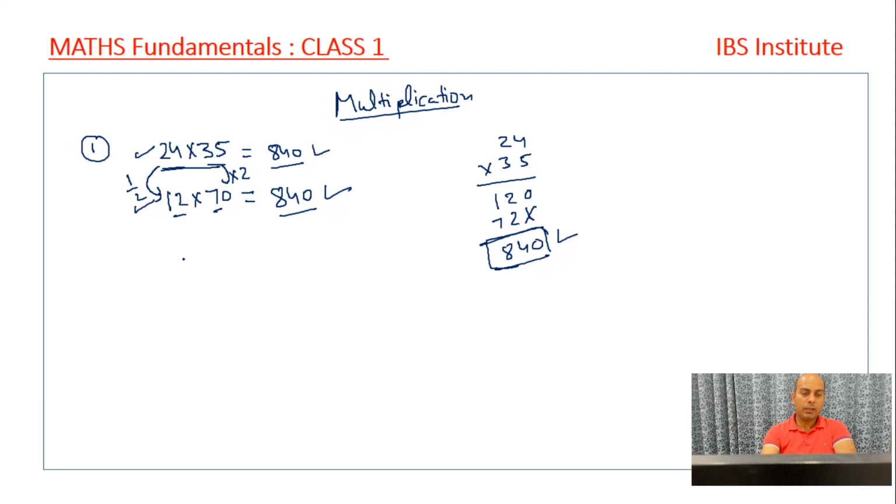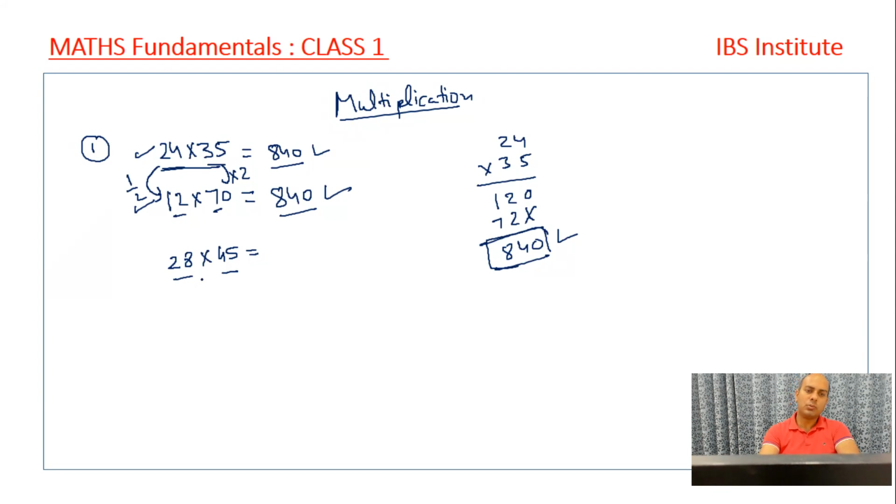Clear? Here I take one more example to make a better understanding. Say I'm going to multiply 28 into 45. Now in this multiplication, I don't know the table of 28, and I don't think that you might be knowing the table of 28 as well. I don't know the table of 45 as well. But when I'm going to multiply these two, otherwise I have to write it down, and then the question will take some more time.